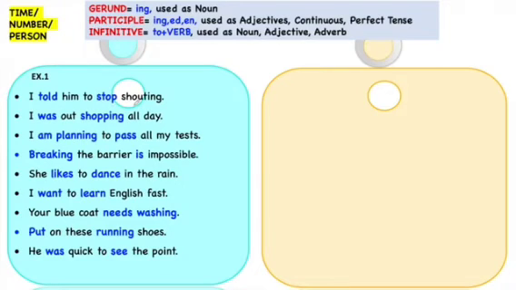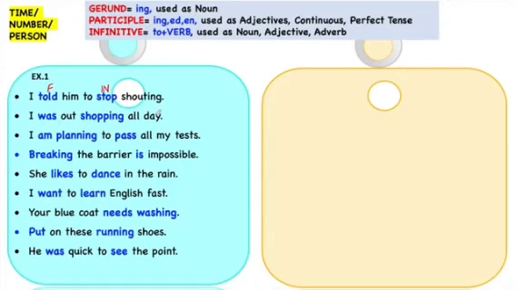I told him to stop shouting. So told is a finite verb, as it can be changed into tell if it is converted into present tense, and stop is to plus stop, so it is infinitive. So we are writing infinitive here only in place of non-finite verbs so that the kinds are also clear.